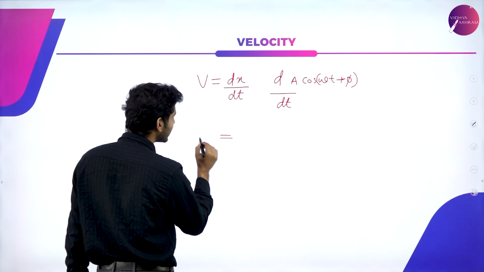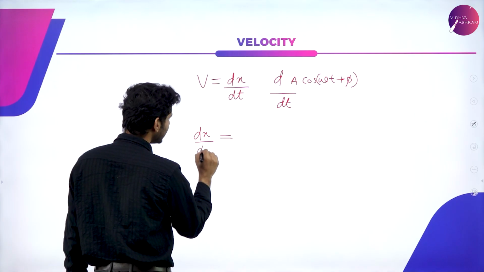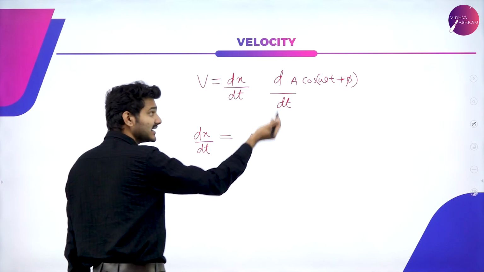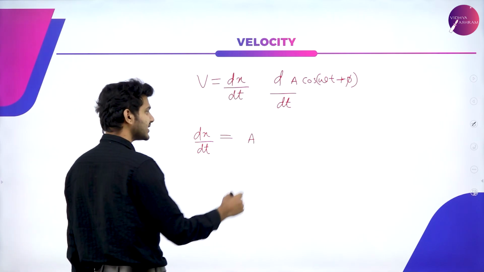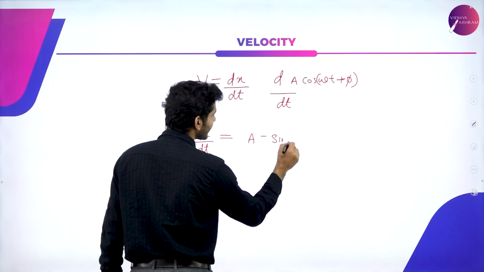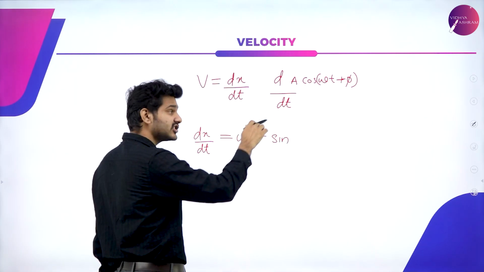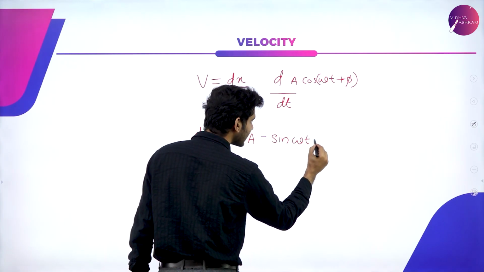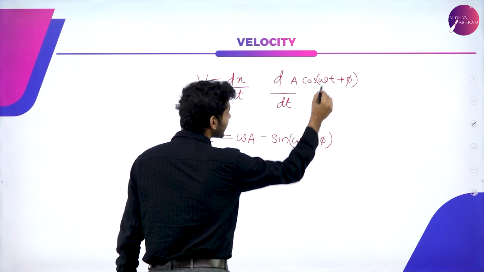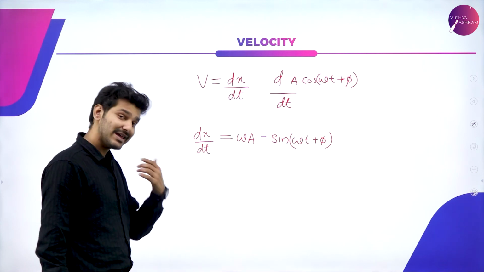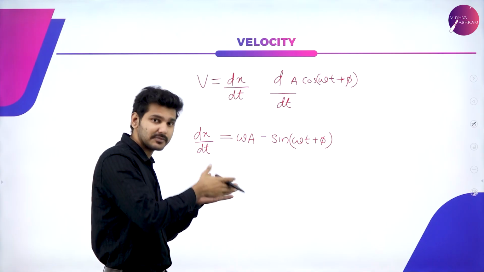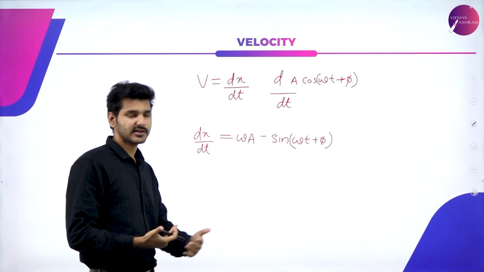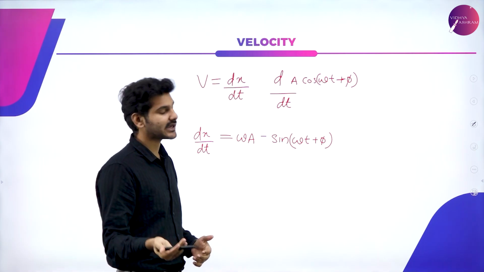And then you can write it down as dx by dt will be equal to, so this is a constant which will come right outside. Differentiating cos, you will get a negative sign. And omega t, if you differentiate omega t, omega will come right outside and the remaining quantity will be again omega t plus phi, because here you have to apply the product rule, which you learn in detail in the second PUC.